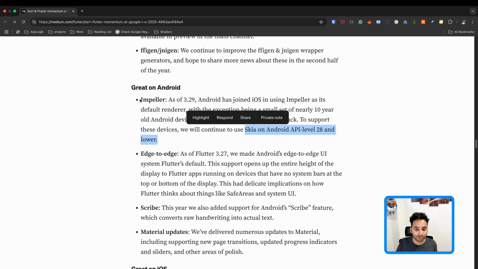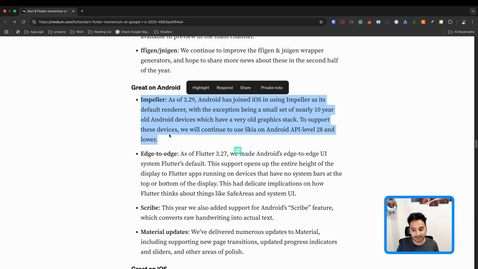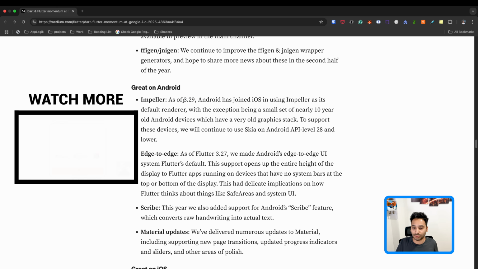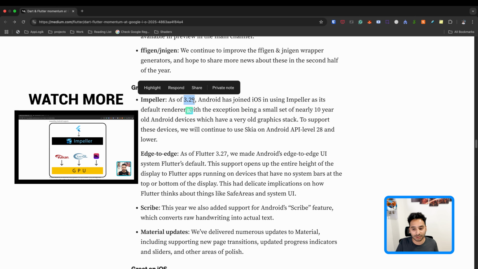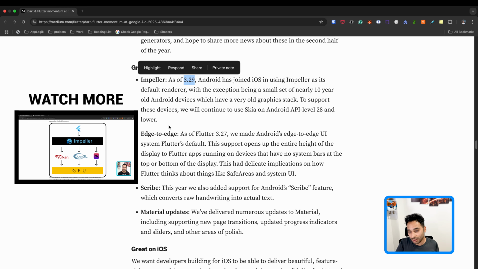By the way, if you want to know more about Impeller and Skia and how they connect to the low-level APIs, I explained it in the video that I recorded for the Flutter 3.29 changelogs. I'm going to put the link inside the description. You can see the graph where I explained everything that goes to the GPU.